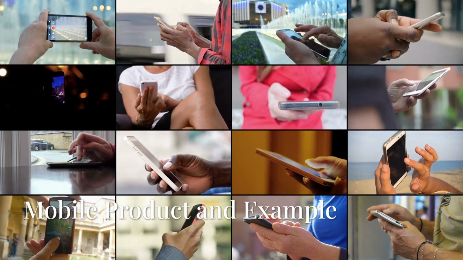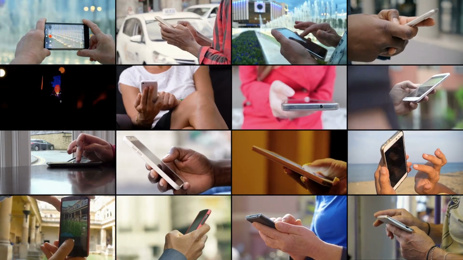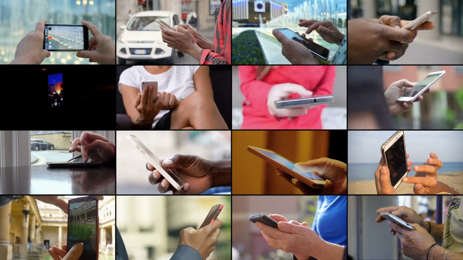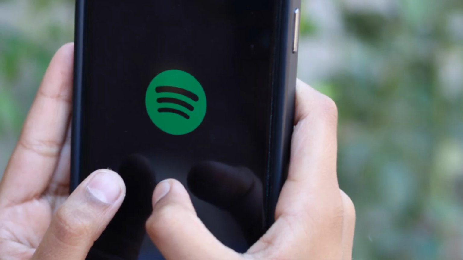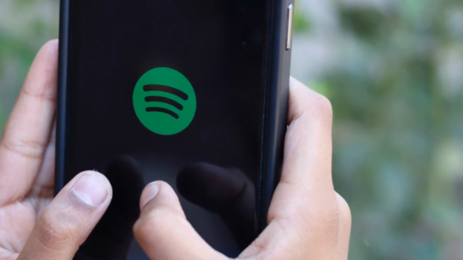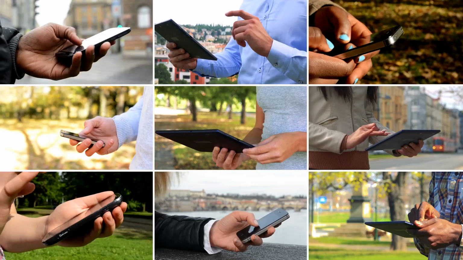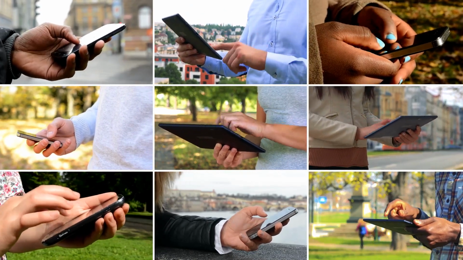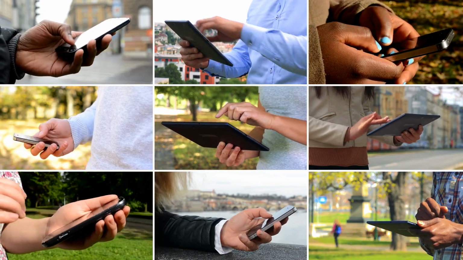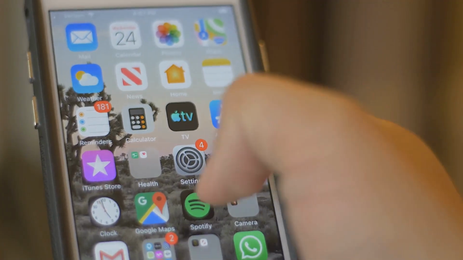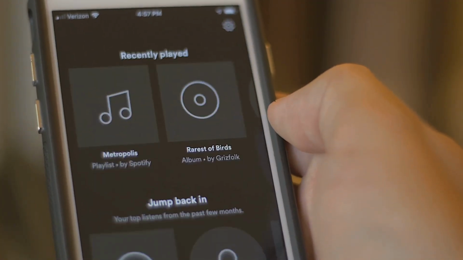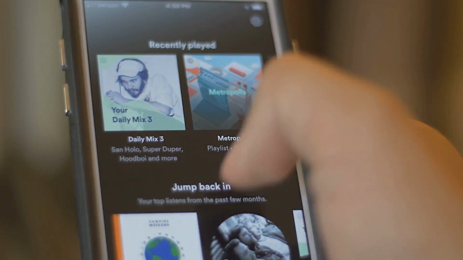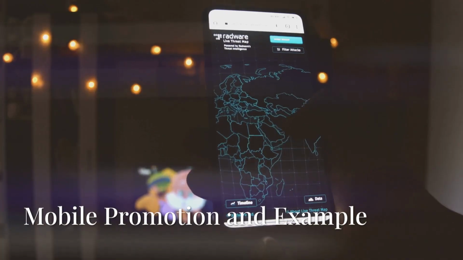Mobile product. This refers to the physical device and apps used by consumers. For example, Spotify Premium subscription on mobile devices. Users access Spotify through their smartphones and tablets, choosing their music on the go. Spotify Premium users can download songs and listen offline, offering a seamless mobile product experience.